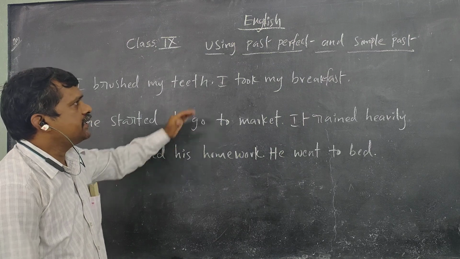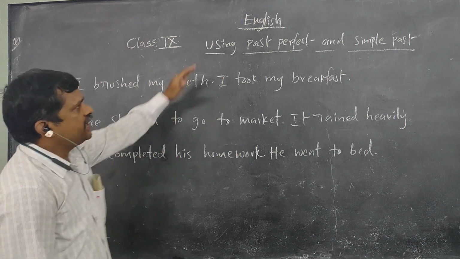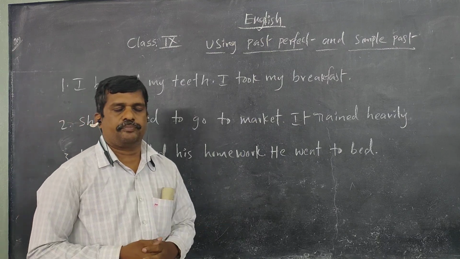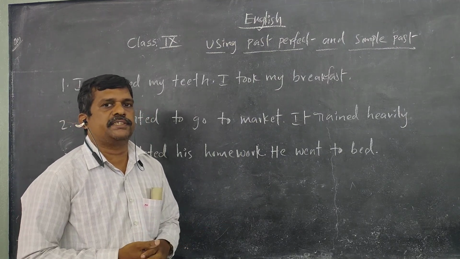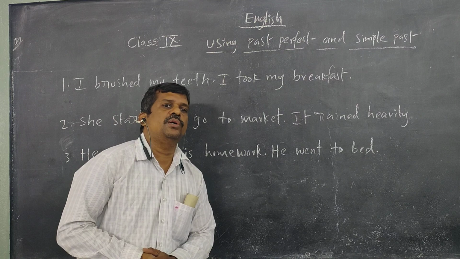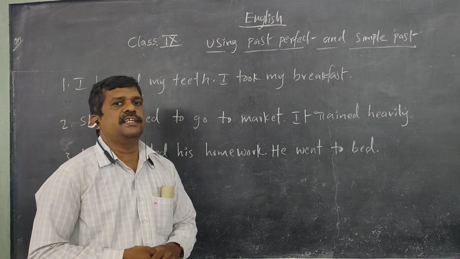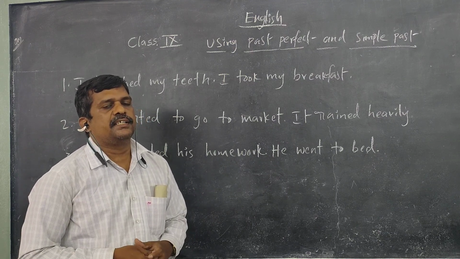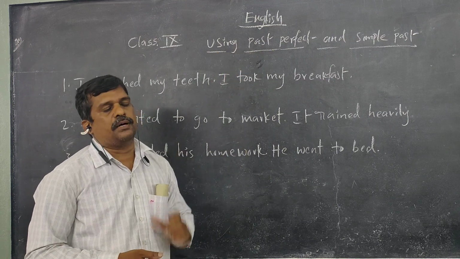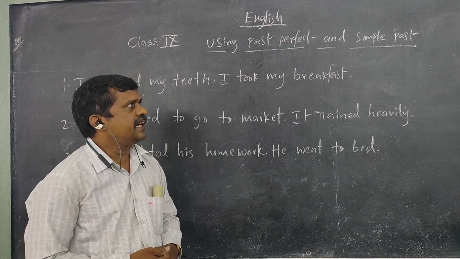So here we see a grammar topic from your first unit: using past perfect and simple past. Actually this is one combination, using past perfect tense and simple past tense. Like this we have some combinations. Already you know the tenses and the structures of tenses. But now we are learning some combinations, and using past perfect and simple past is one combination.